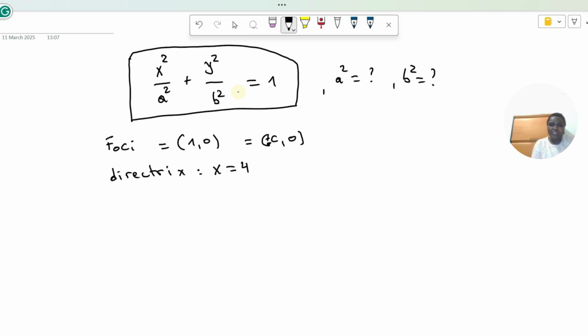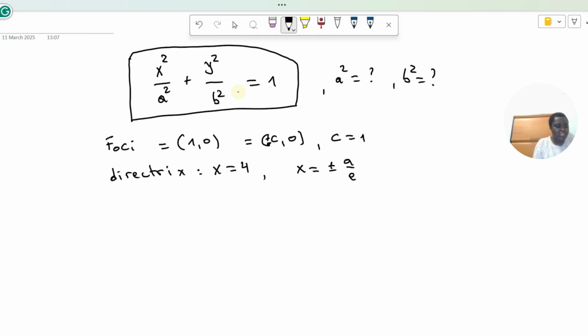We have been given one focus, so in our case c is equal to 1. And the directrix for a standard ellipse has equation x equal to plus or minus a over e.